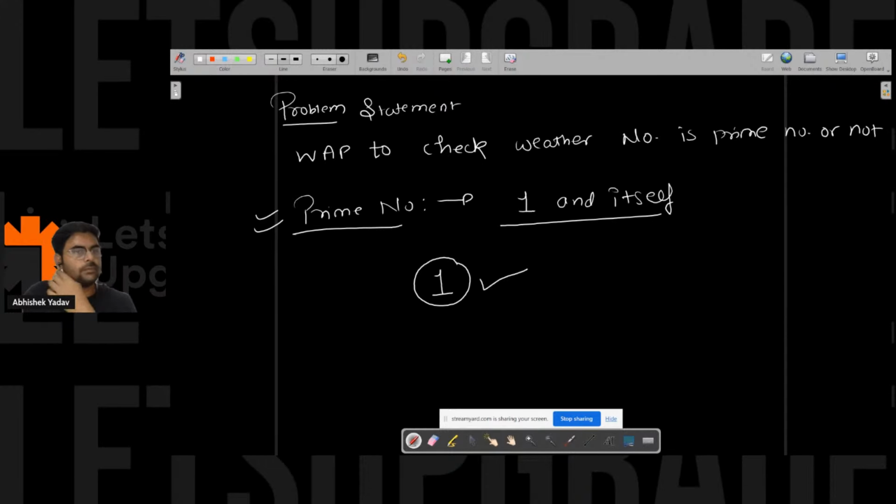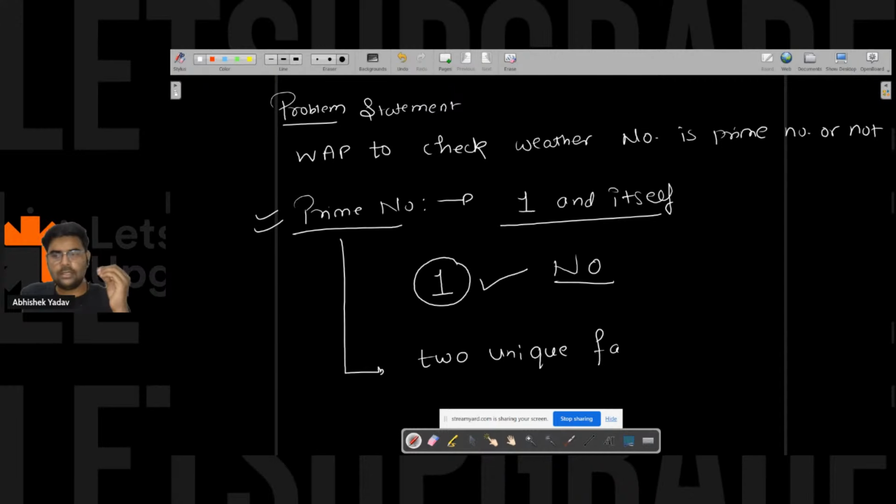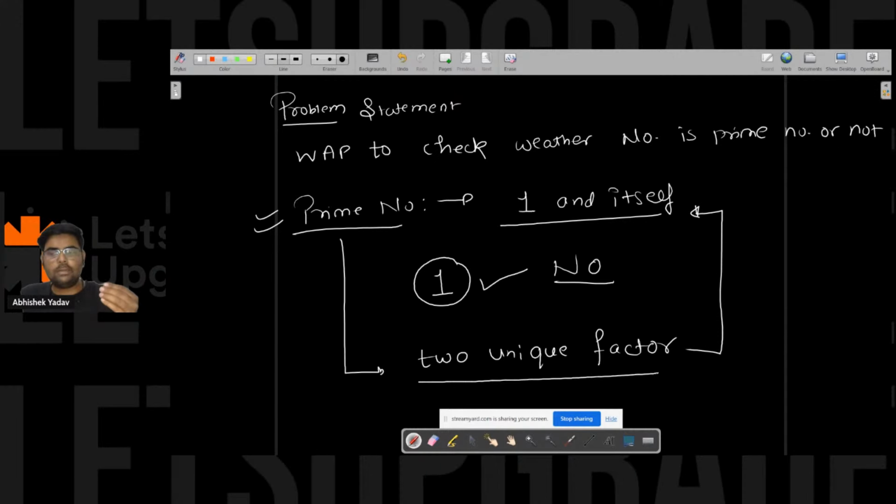No, Jeshwant, 1 is not a prime number, right? So what is the correct definition of a prime number? A number that has two unique factors, and those factors may be 1 and itself. But it should have two unique factors. That number is a prime number, right everyone? Yes or no? Okay, so this is the correct definition of a prime number.